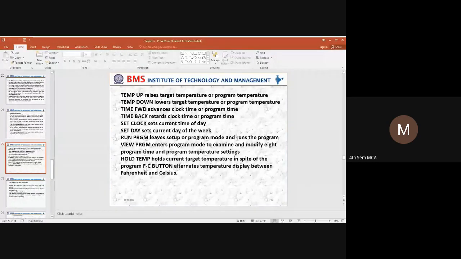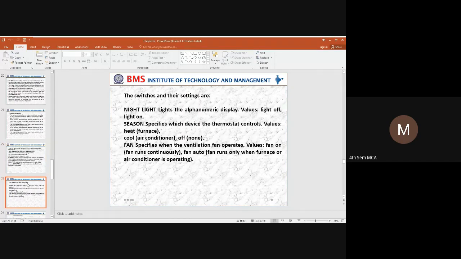Next, view program. What is this view program? It will identify the examination of the program: what is the progress within a system, and what modifications can be carried out. Next is hold temperature. In hold temperature, we are trying to execute the concurrent target temperature. Here we are converting the temperature into Fahrenheit or Celsius with the button. Depending upon that, we convert either to Fahrenheit or Celsius.